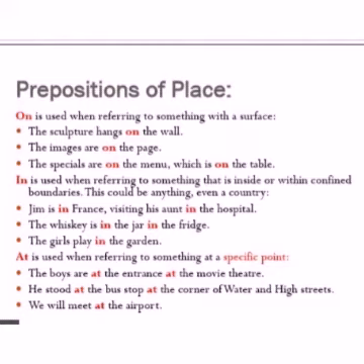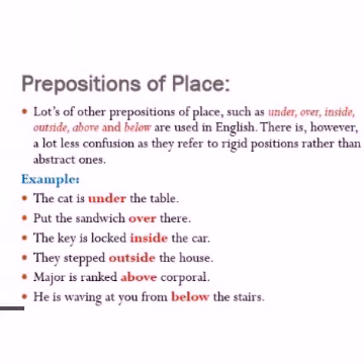We will meet at the airport. We can also say we will meet in the airport, but to specify, we have to use the preposition at. And lots of other prepositions of place such as under, over, inside, outside, above, below are used in English. There is, however, a lot less confusion as they refer to rigid positions rather than abstract ones.